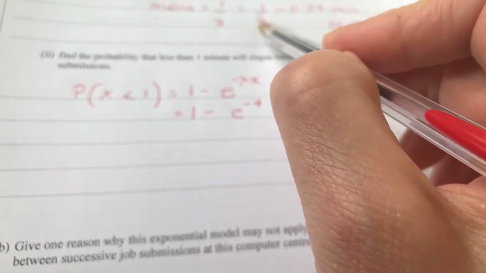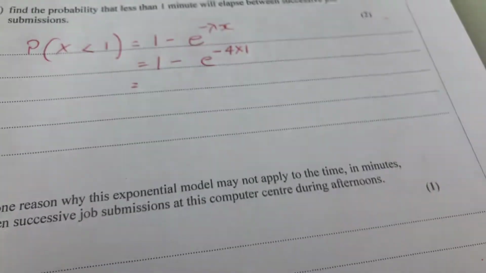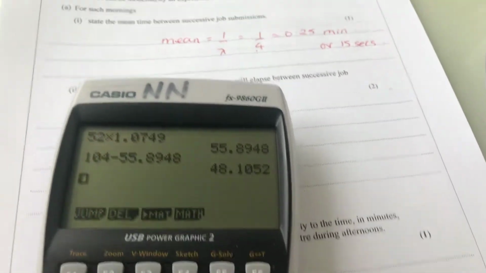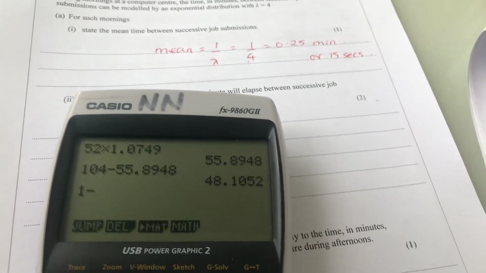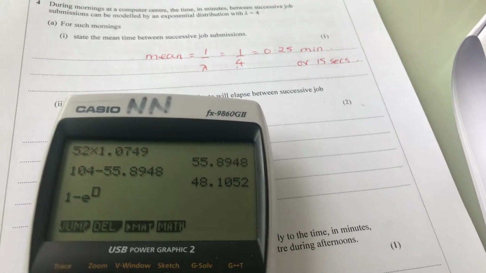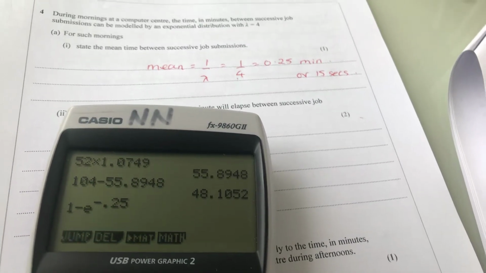Lambda is 4, and this is where people go wrong. Not the mean that you just worked out, it's the 4. Minus lambda x, x is 1. So I'll put that in my calculator. Here's my calculator, turn it on. So I do 1 minus shift ln to get the e to the minus, I put 0.25, times 1.